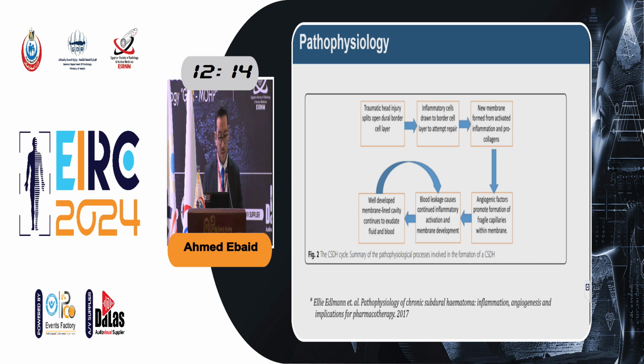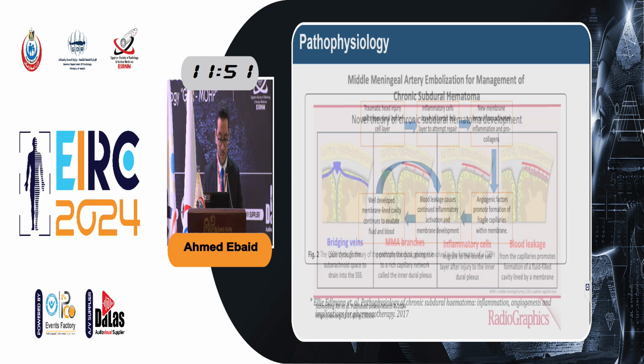It starts also with the minor trauma, inflammatory cells, new membrane formation, angiogenic factors, vascular endothelial growth factors, and formation of very fragile capillaries within those membranes, which start to leak blood and cause continuous inflammation and activation of the membrane, causing a cavity that continues to exude fluid and blood and enters again into this vicious circle.